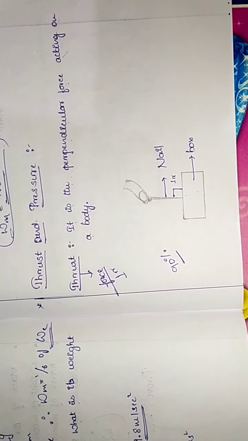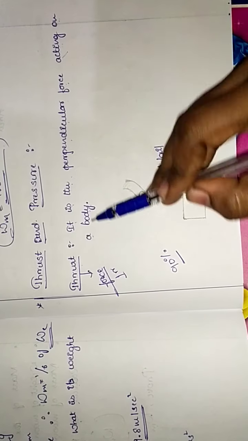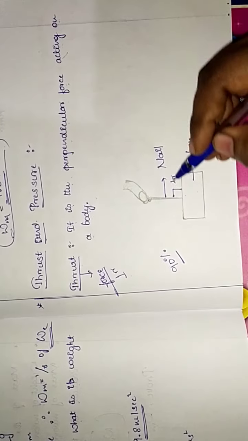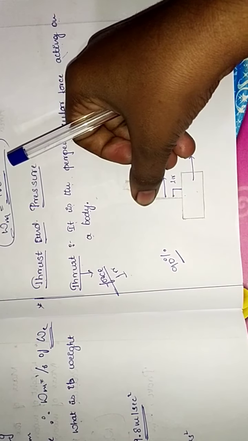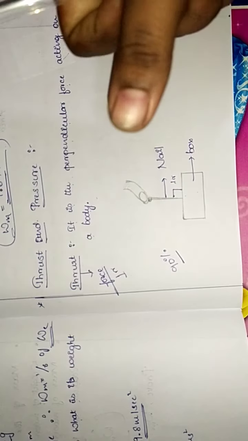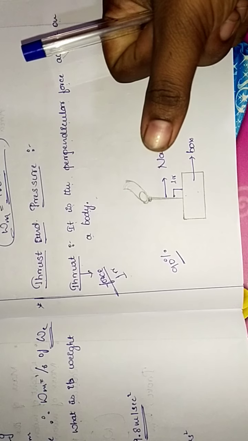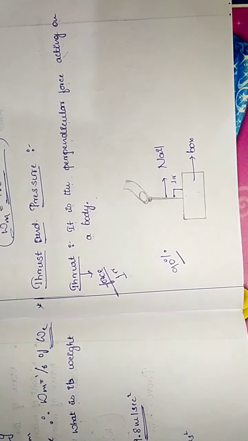Got it, children? That we call thrust. It is the perpendicular force acting on a body. Perpendicular means 90 degrees. So for example, we are inserting the nail inside the box in a straight form, straight perpendicular to the box, which contains 90 degrees.